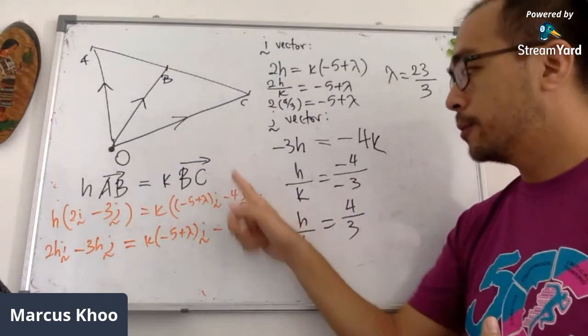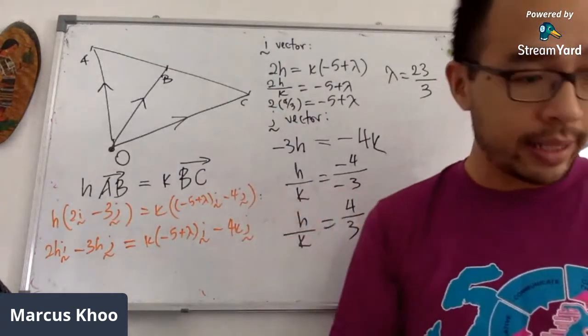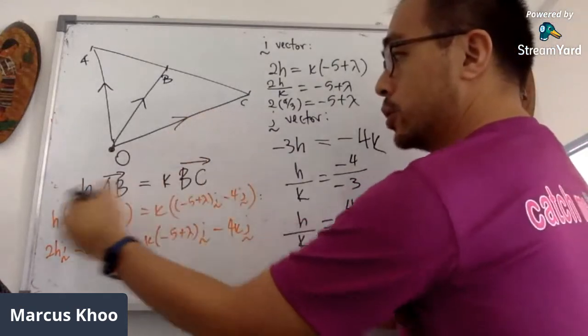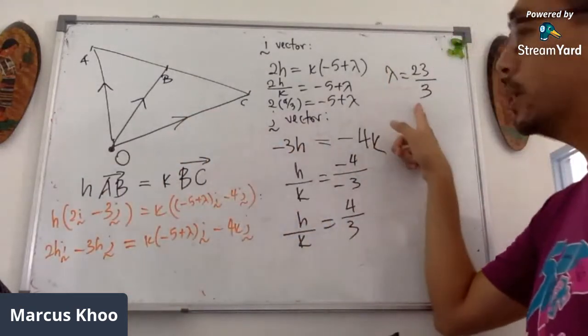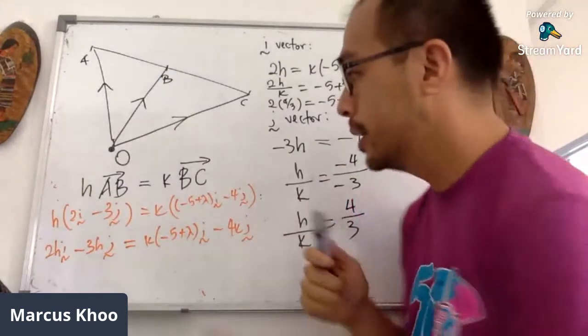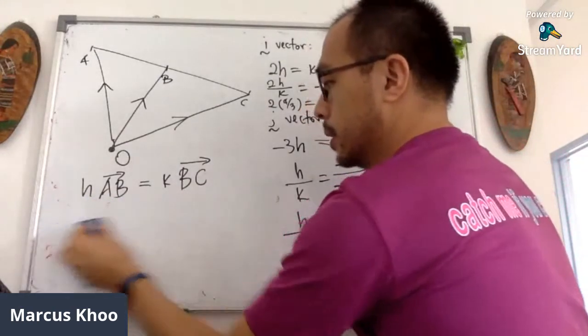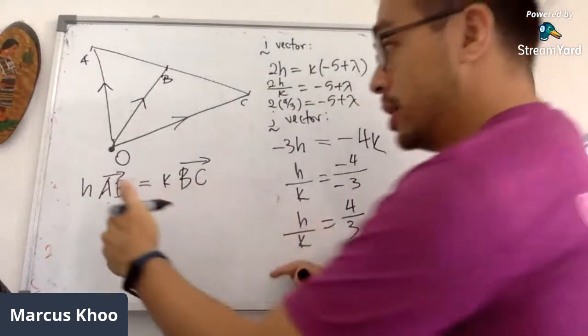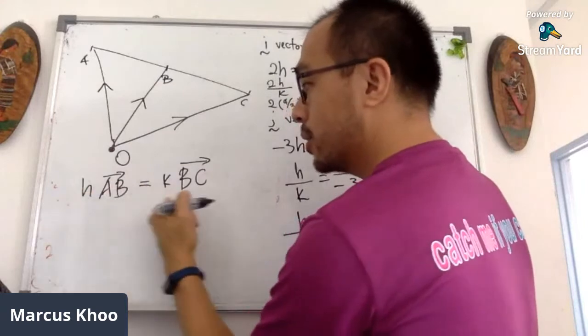Now, how do I answer the second question? The second question is AB to BC. I'm going to use this. Once you get this answer, I'm going to rub this section off again. Actually, you've already inadvertently answered this question because HAB equals KBC.